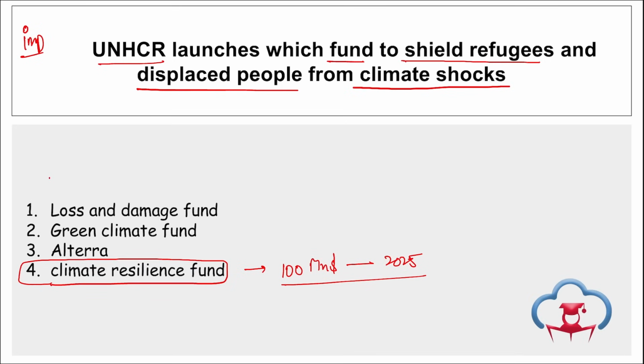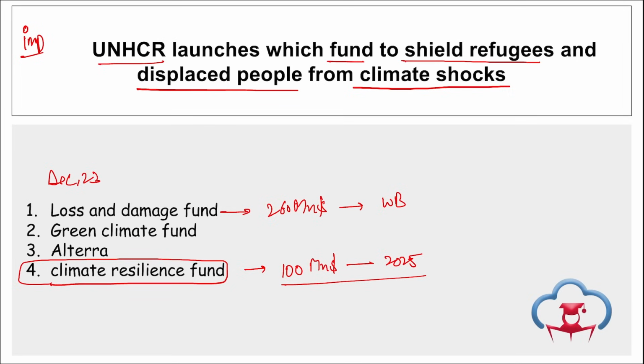Then apart from this, remember in December 23, the loss and damage fund was approved. This was worth $260 million and will be administered by the World Bank. Correct? This loss and damage fund is a global initiative to help the areas affected by climate change.